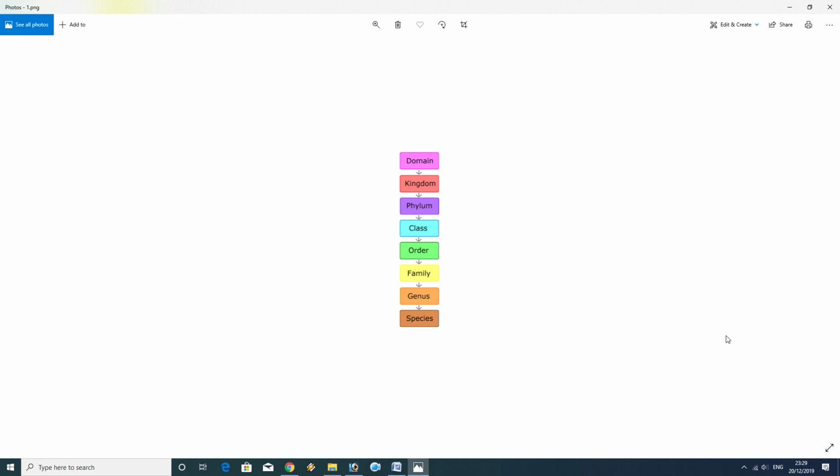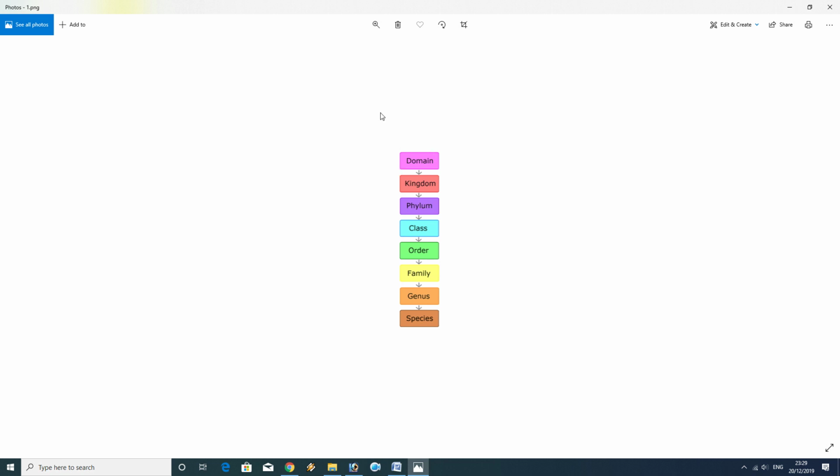As you know, every living organism is classified into a particular category. For example, pencil, pen, marker, sketch marker, permanent marker, all these are types of writing tools, so they are put under the category called writing tool. In the same way, domain indicates which type of organisms there are.